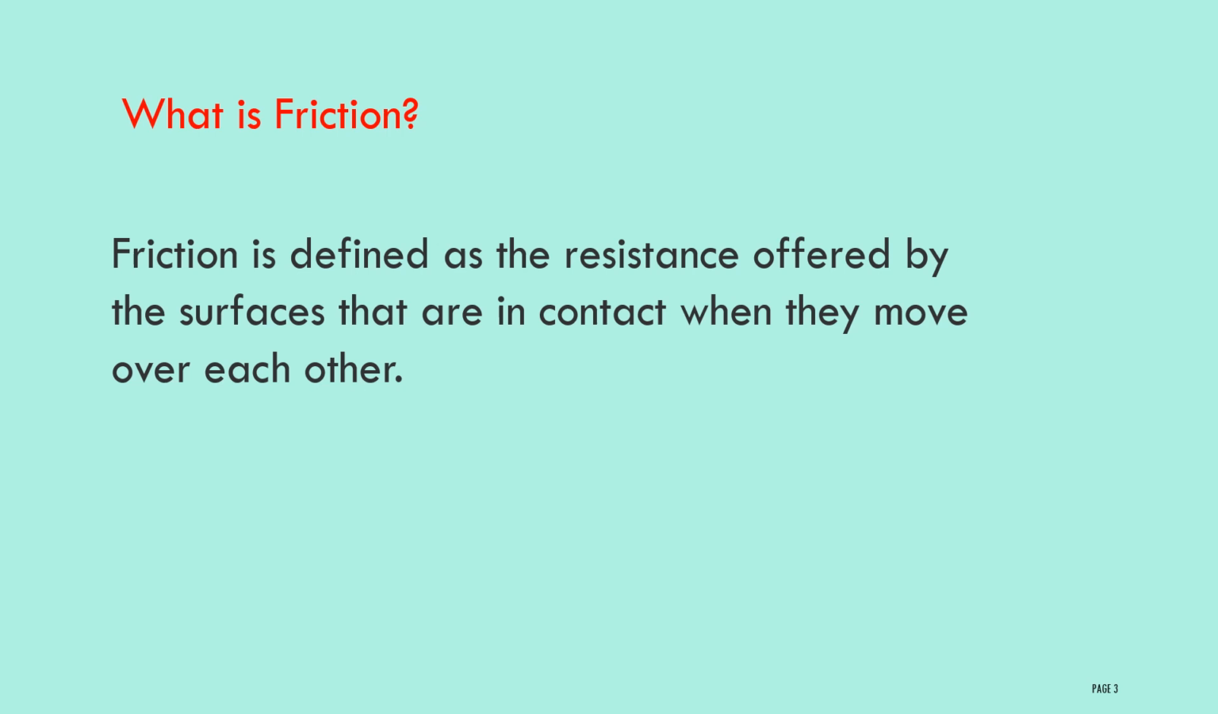What is friction? Friction is defined as the resistance offered by the surfaces that are in contact when they move over each other. Friction is nothing but an opposing force. It will act on the body when the body is in motion. This is the opposing force. It always acts opposite to the direction of the applied force.